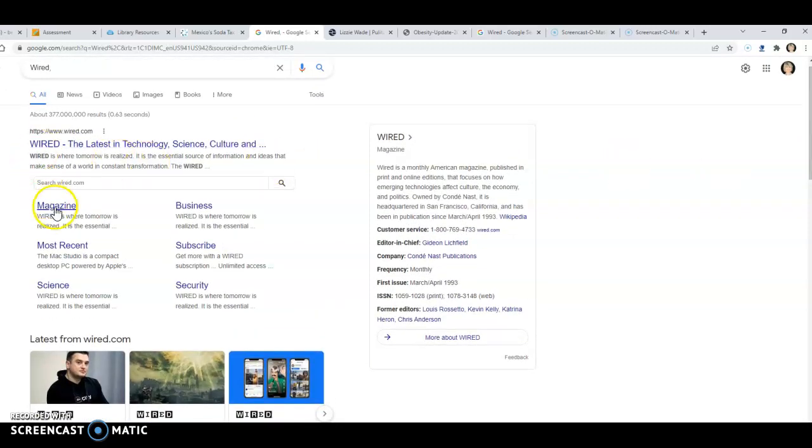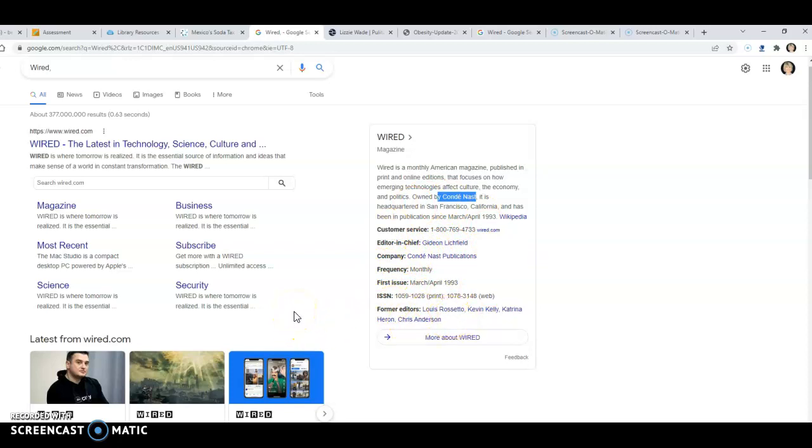I've got a lot of information about it right here. It's a magazine. It's got an overview right here. It's a monthly American magazine published in print and online. It focuses on how emerging technologies affect culture, the economy, and politics. It tells me who sponsors it, Condé Nast Publications. It's got an editor and a lot of other editors, a lot of information right there.